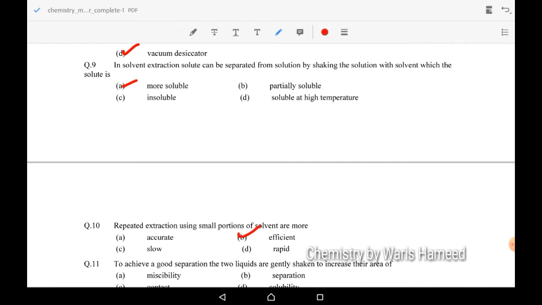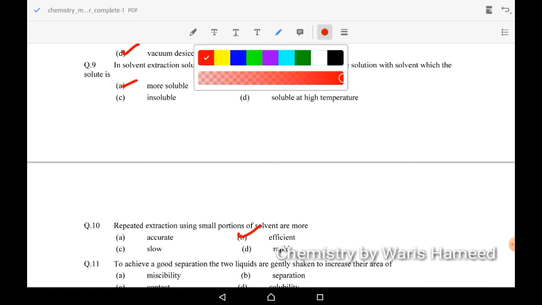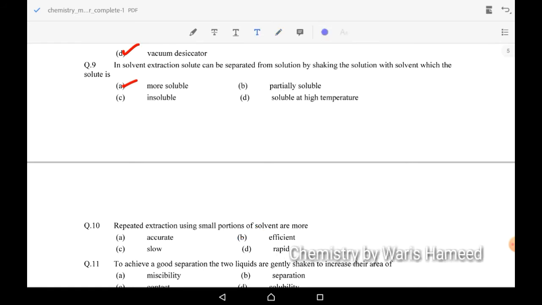When we use a solvent, we take a small portion and in small portions we obtain the maximum amount of solute. The correct option of the 10th MCQ is B.